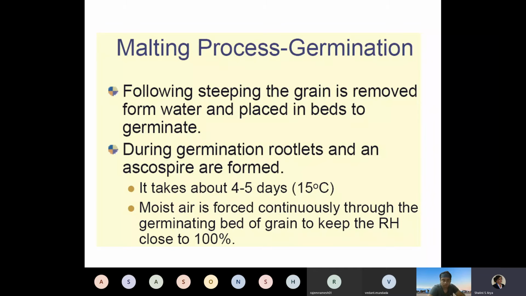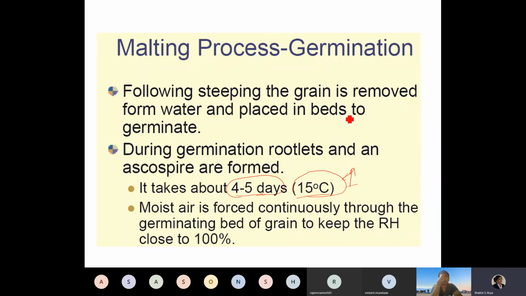So generally, steeping can be done in around 4 to 5 days at 15 degrees Celsius. But if it is carried out at a higher temperature, this time may get reduced. In our country, it may be difficult to maintain this temperature, but temperature plays a very important role. So usually steeping is carried out at 15 degrees Celsius. Again, germination is also carried out for these additional days.